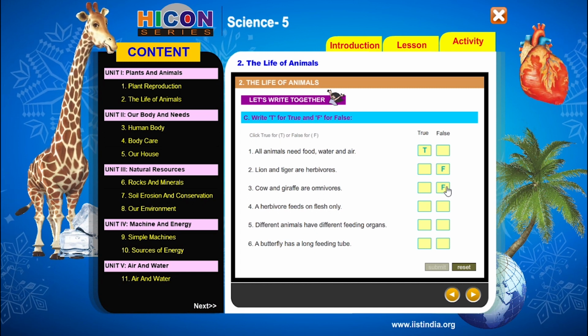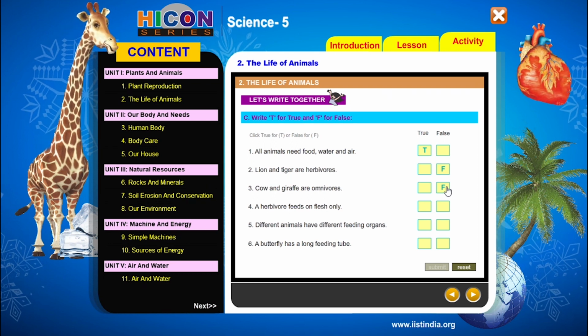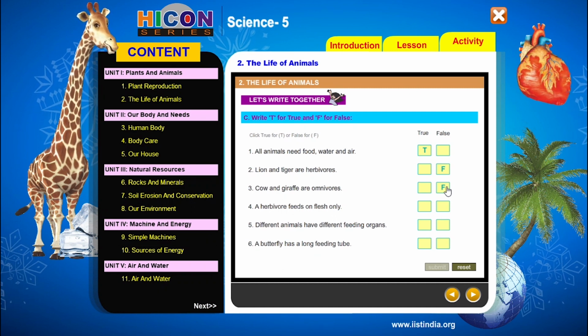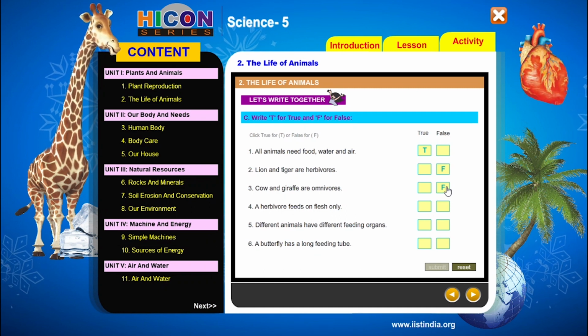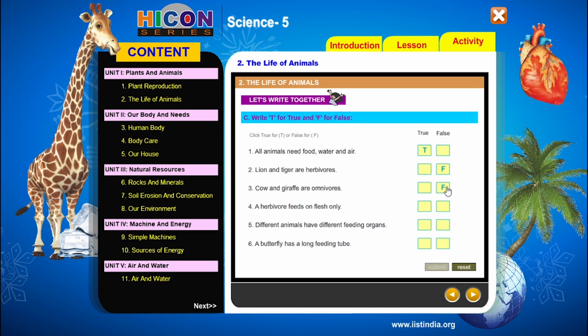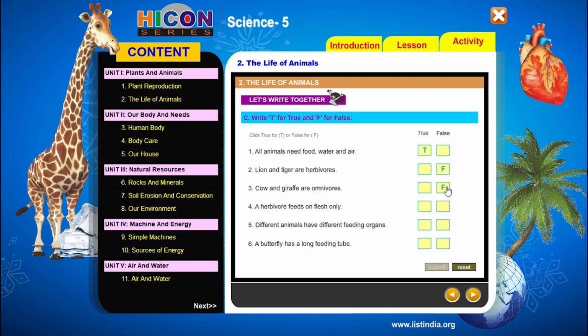So children, read the fourth sentence. Herbivores feed on flesh only. Children, is it correct or not? Herbivores are those animals which eat only plants and grass. But they do not eat flesh.